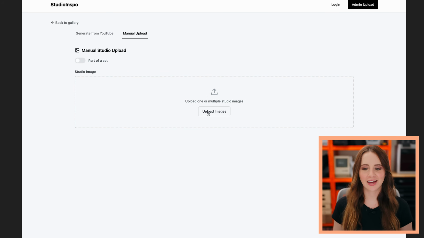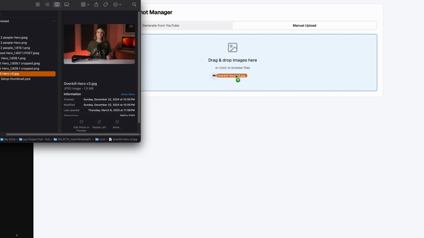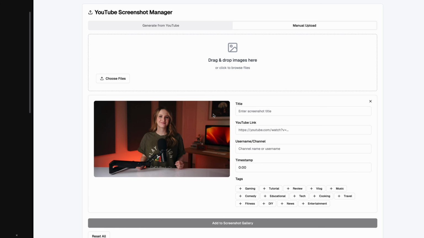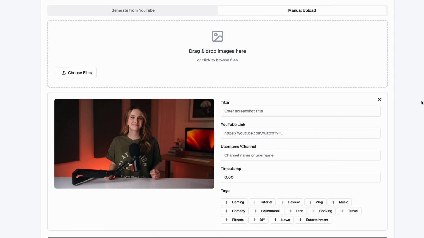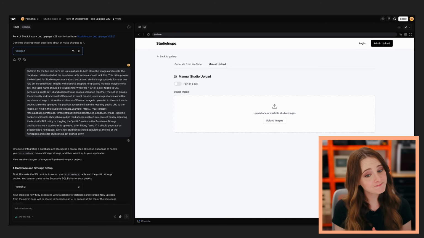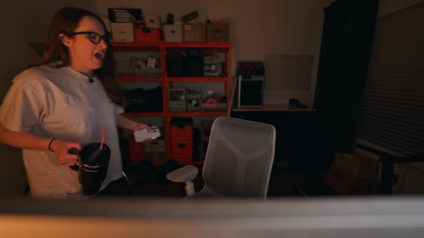Manual upload. This is where I just manually upload the studio images here and then add the tags. Now, I'm not the biggest fan of the way that looks right now, so I wanna tweak that as well. And yeah, this was honestly kind of a magical and fun experience, just taking nothing and creating something. But I know what I have ahead of me is the actual work, but I'm still optimistic. I think I can get Studio Inspo done in a few days, maybe a week. Okay, let's get it.